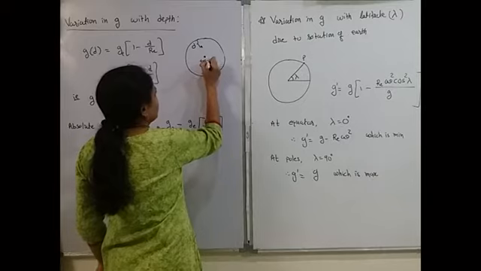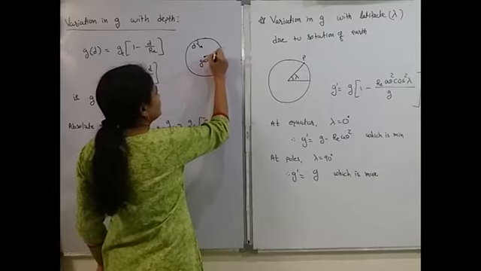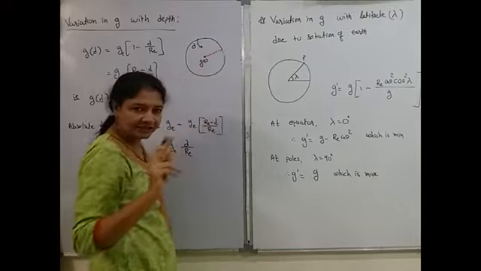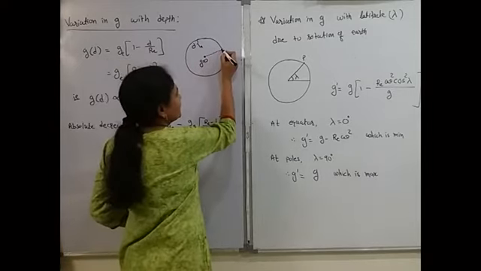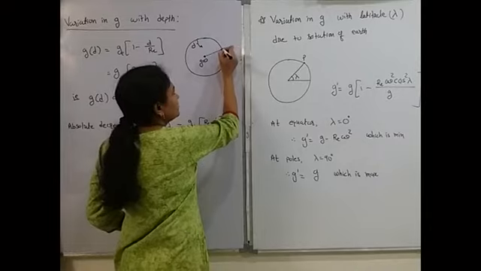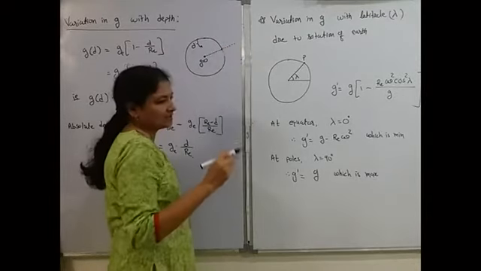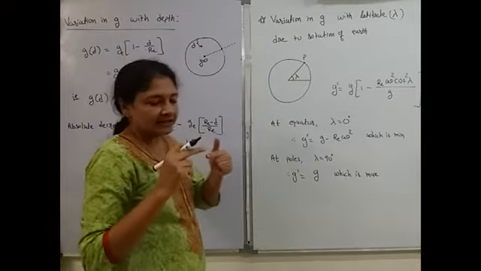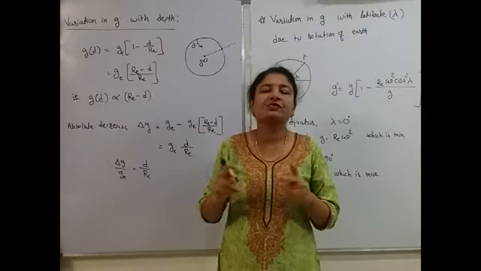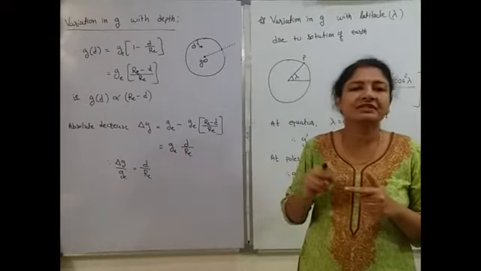As you move from the center towards the surface, g increases, increases, increases. At the surface, it is maximum. As you move away from the surface, again the value of g decreases. So at the center the value of g is 0.